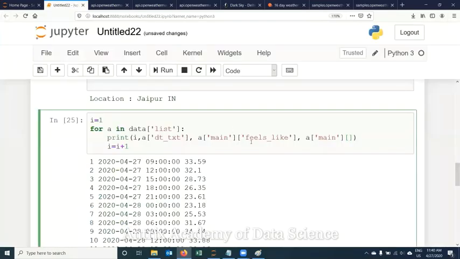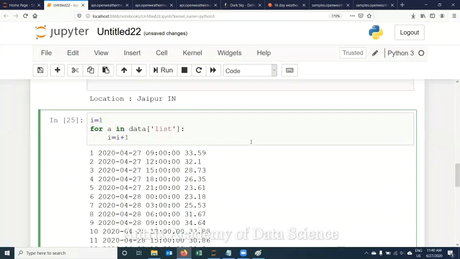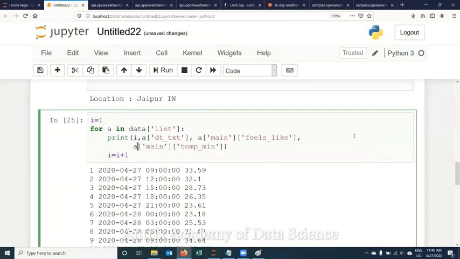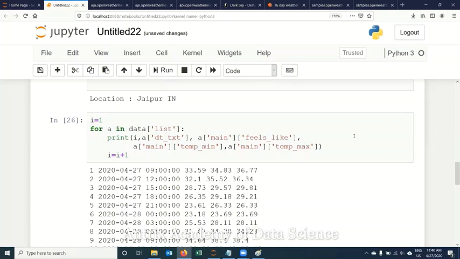That's two things I'm looking for. This is my minimum. I'll make it for maximum also. So I'll be able to get all 4 details.